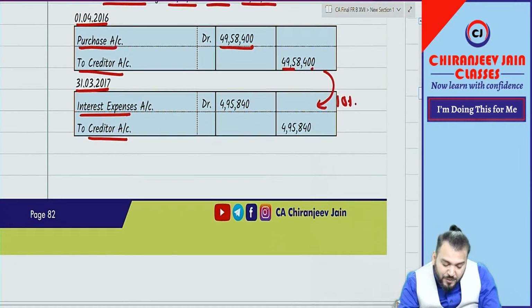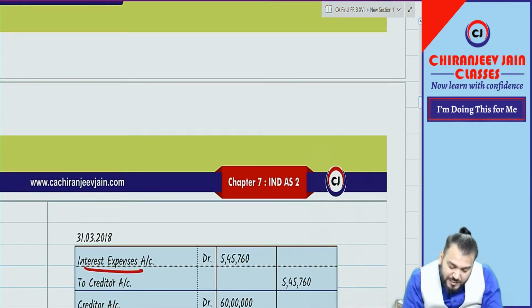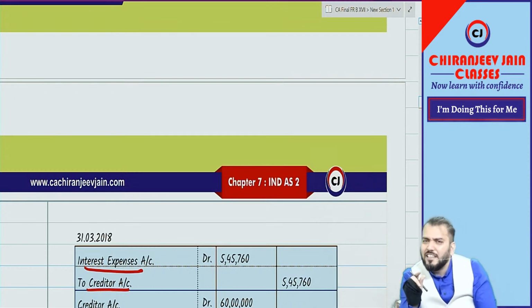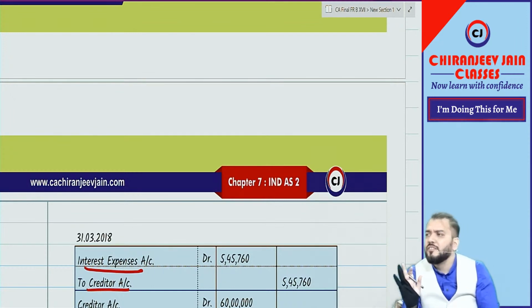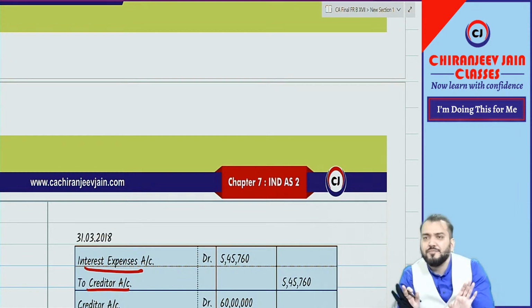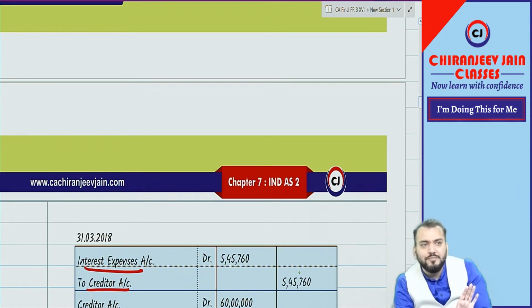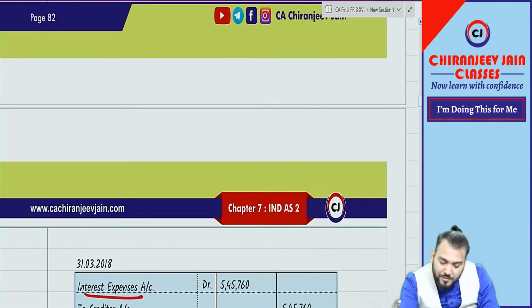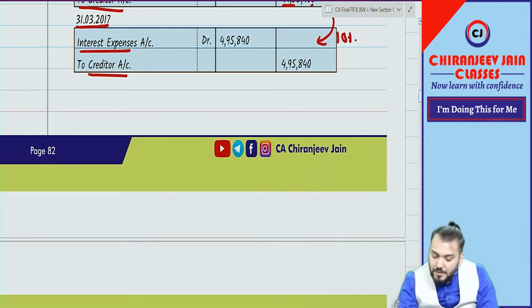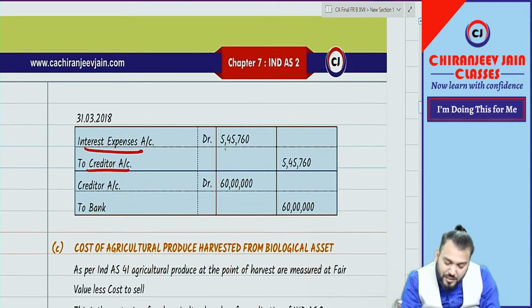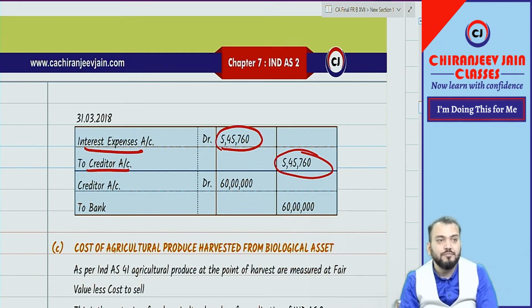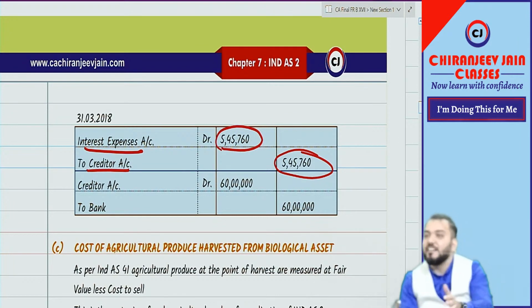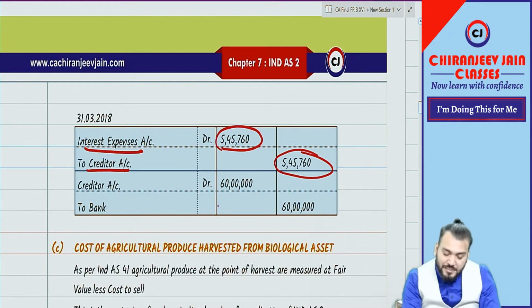Then in the second year, 31st March 2018, once again interest expense to creditor, and the last year's interest is a balancing figure, 60 lakh minus these two. So always calculate the last year as a balancing figure, because there may be some approximation difference. Then the creditor becomes 60 lakh, and it will be paid: creditor account debit to bank 60 lakh.